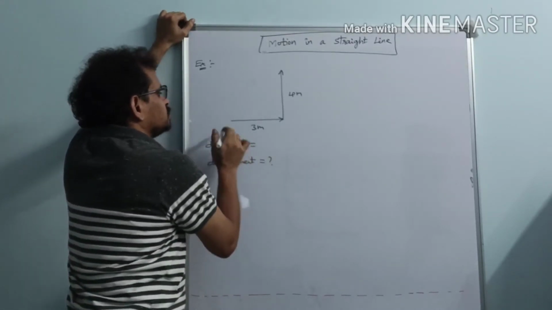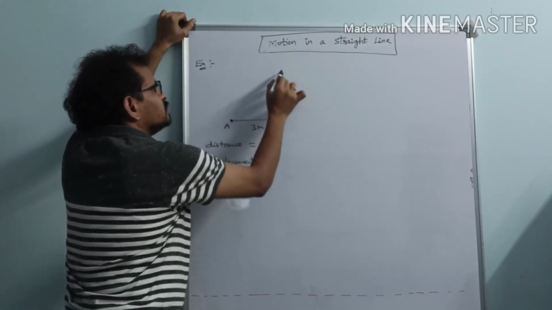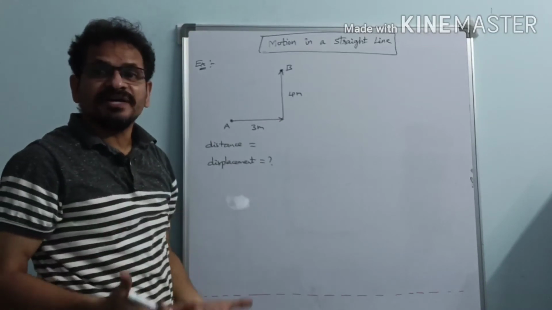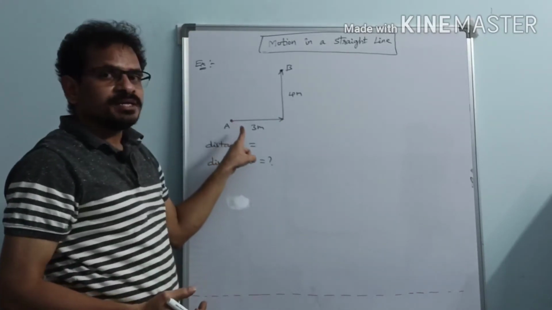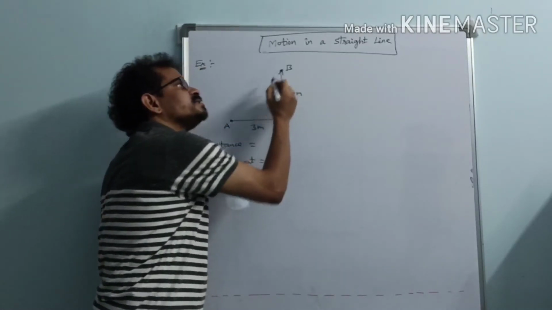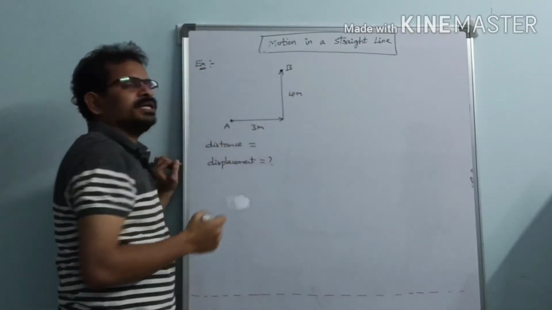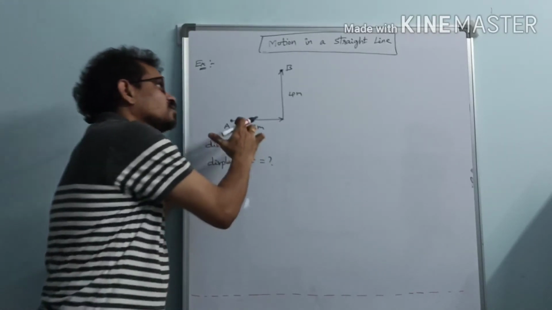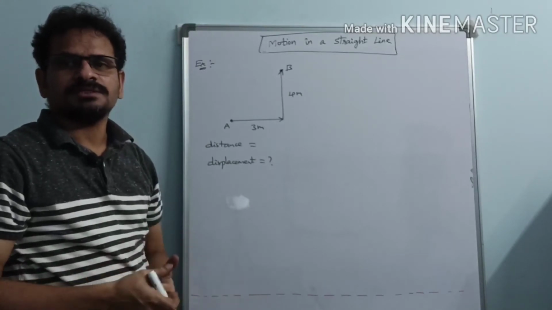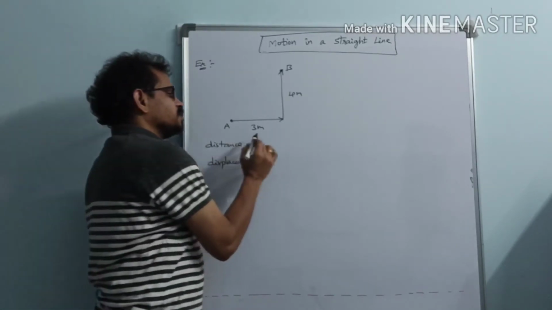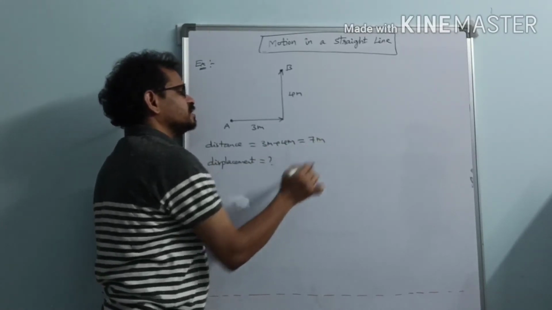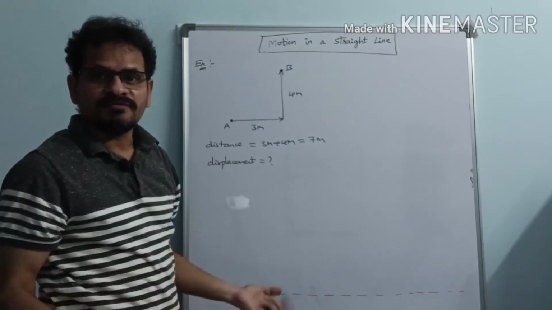Distance is nothing but, suppose this is initial point A, this is the final point B. So what is the distance? What do we know from definition of distance? Distance is the length of actual path. What is actual path here? This line is actual path, this line is actual path. So these two lines combined, it is actual path. So the length of this line gives us the magnitude of distance by definition. So what is distance here? 3 meters plus 4 meters, that equal to 7 meters. So distance equal to 7 meters.